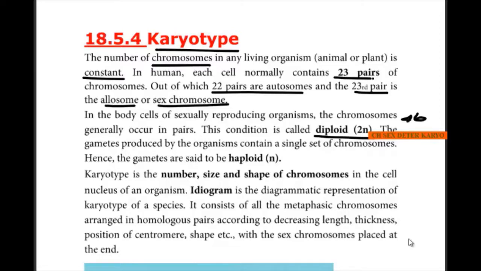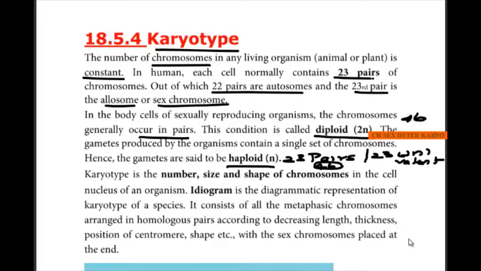This condition, where they occur in pairs, we call diploid. When producing a gamete, it becomes haploid, that is the 23 pairs become 23 univalent, or these 46 chromosomes become 23 individual chromosomes, which we call haploid.